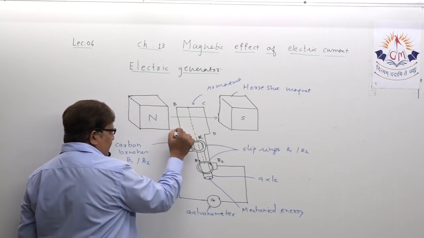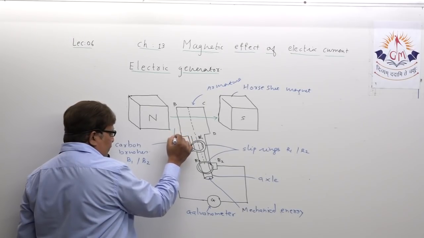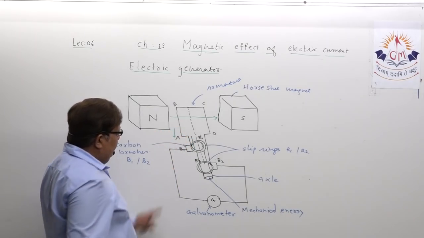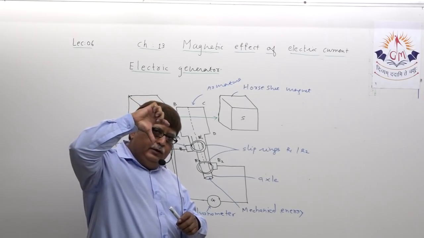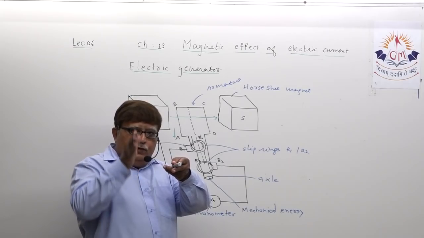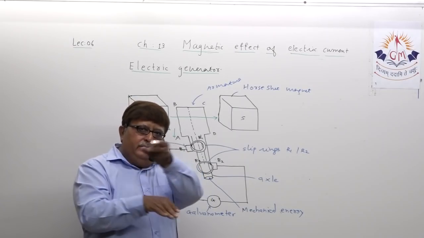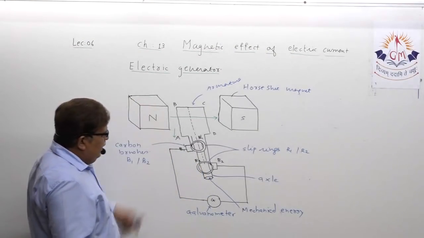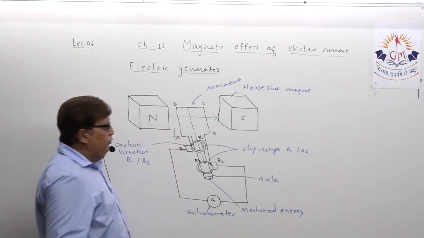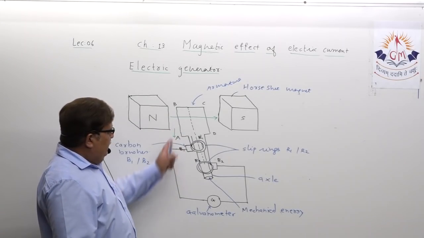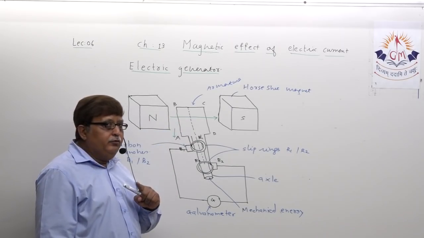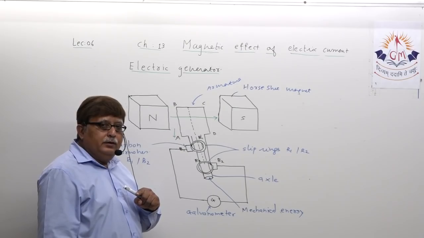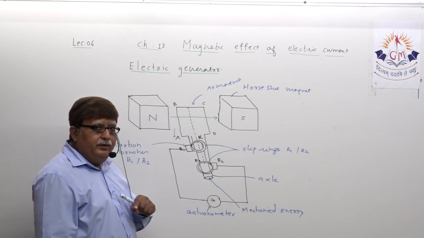That means this is showing the motion of the conductor, obviously, because the coil of wire you are going to move in this way. So the downward direction is showing the motion of the conductor. This horizontal direction is showing the direction of magnetic field.